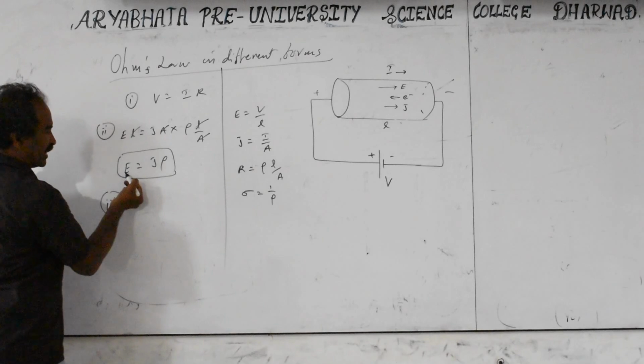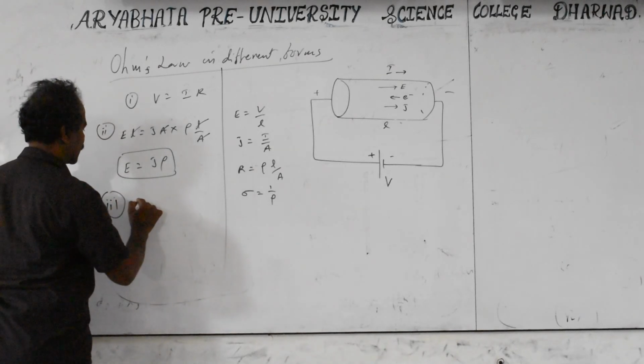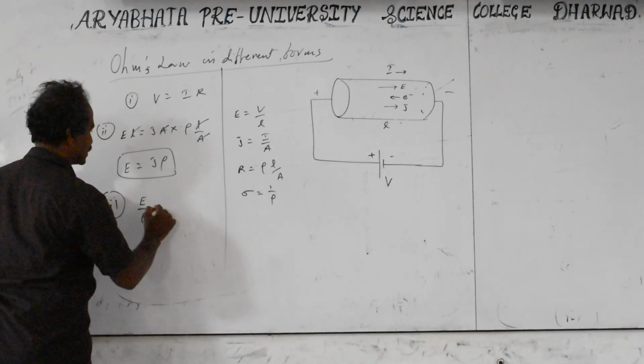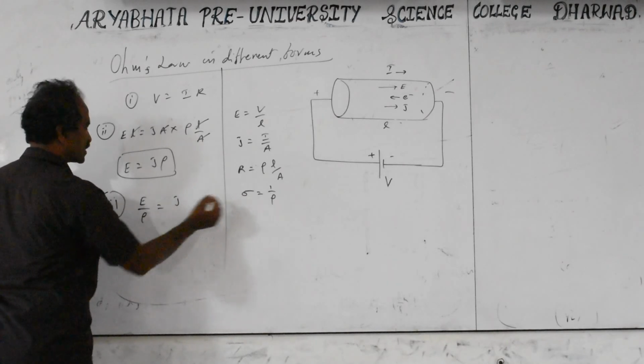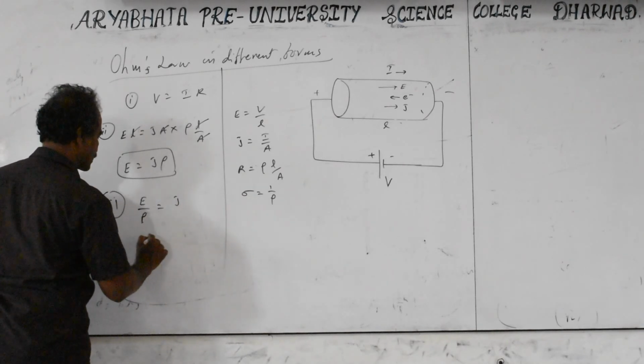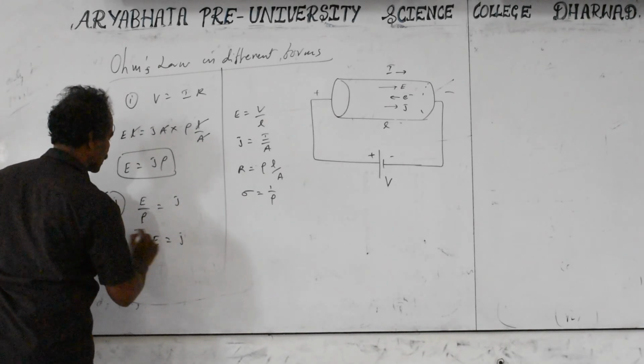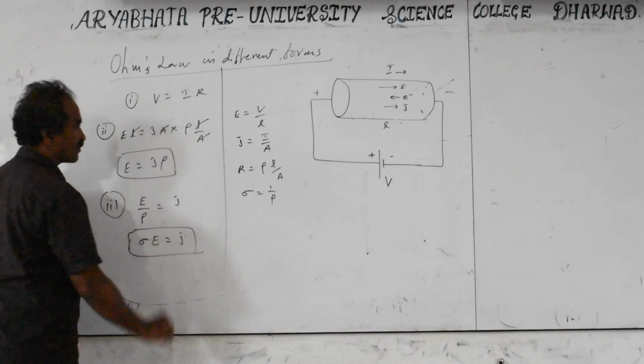Third case is the third type of equation, or third way of expressing the same Ohm's law. Rho you can take to the left side. So E by rho is equal to J. But 1 by rho is nothing but equal to sigma. You write as sigma E equal to J. This is also another form of Ohm's law.